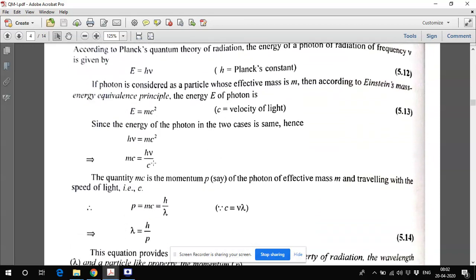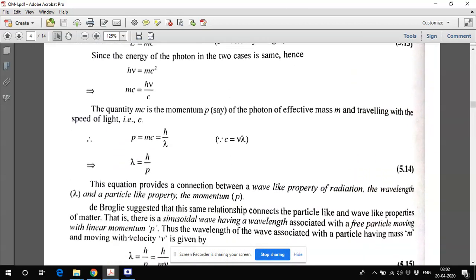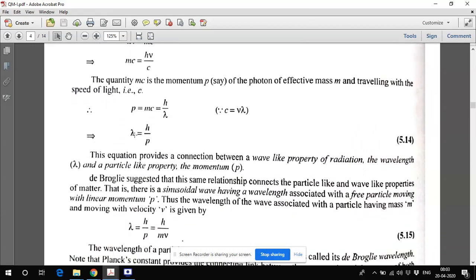This mc will give you h nu by c, and p equal to mc, that is the momentum. So you can say momentum is equal to mc. Since c upon nu, you can take from here, it will actually be lambda. So c upon nu will be lambda. So p, the momentum of a particle, which is equal to mc, is equal to h by lambda. So from this formula, you can calculate lambda equal to h upon p. And this is the formula of a wave for the wavelength. But p is the momentum of a particle. So this equation is very famous, the de Broglie wavelength equation.